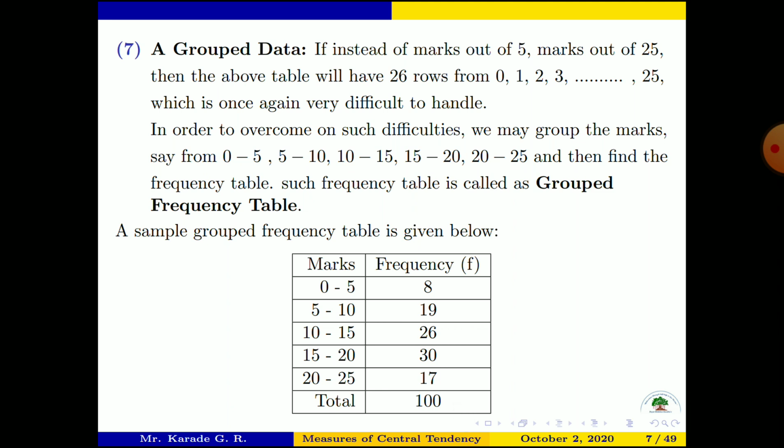So this is another way to make the frequency distribution. If we have a variable with variate values in large numbers, we make groups. Marks obtained by a student is a variate, and if we have that variate in a very large number, then we can make groups like this. So this is called a grouped frequency distribution.